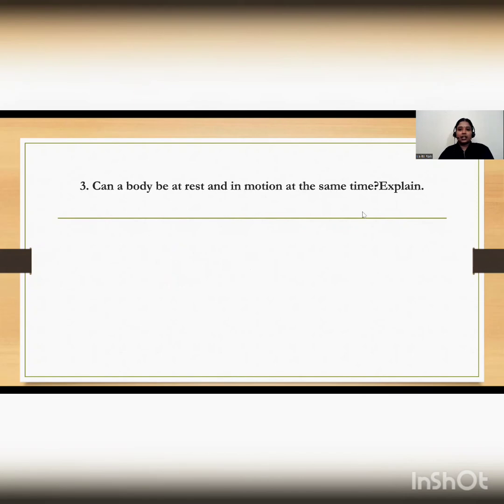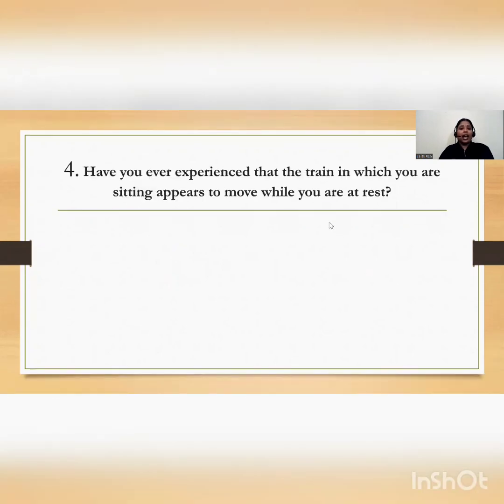Now let's move to the next question. Have you ever experienced that the train in which you are sitting appears to move while you are at rest? Yes, it appears to move when you are at rest. Because when you are sitting in the train and on the other side of the platform, there is another train which is moving in any other direction, then you feel that your train is moving, right? Even though your train is not moving. So that is the example for this question.